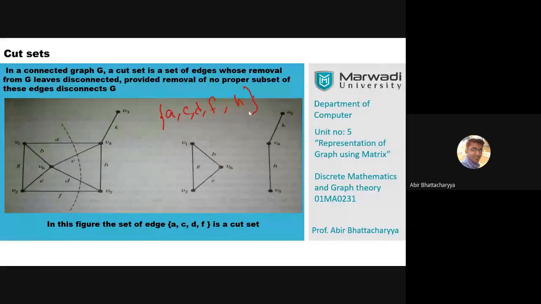It is not a cut set, because ACDF is a cut set and it is a proper subset of ACDFH. So ACDFH is not a cut set because there exists a proper subset ACDF which is a cut set.